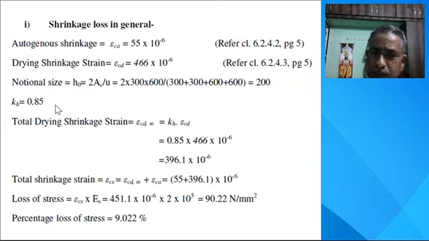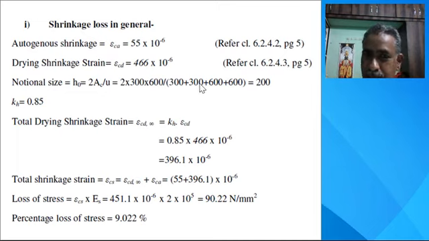Kh is the coefficient, 0.85, on the basis of the notional size. Notional size h0 is equal to 2 times the area of the concrete section divided by u, the perimeter. The concrete section is given as 300 by 600, so 2 into 300 by 600, the area of the concrete section, divided by u, the perimeter.